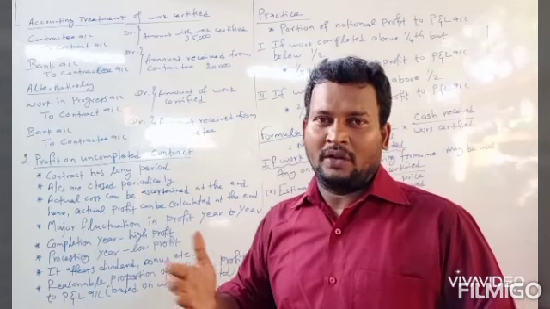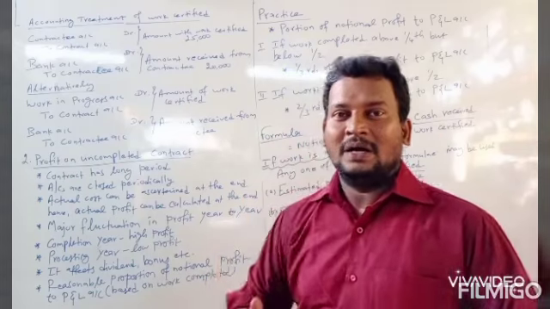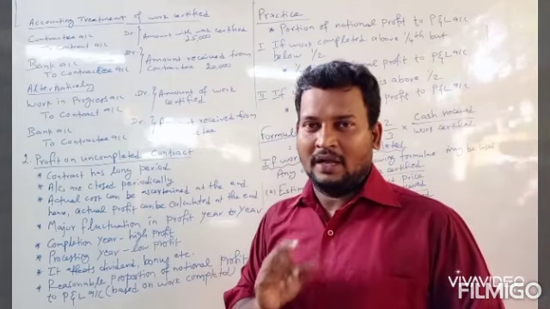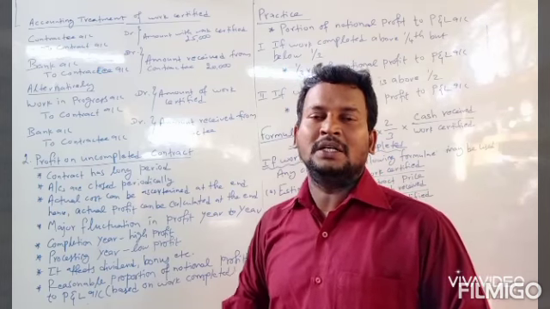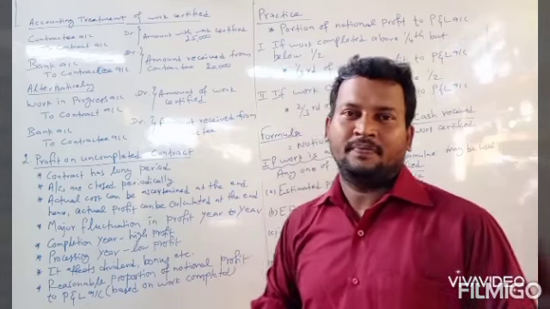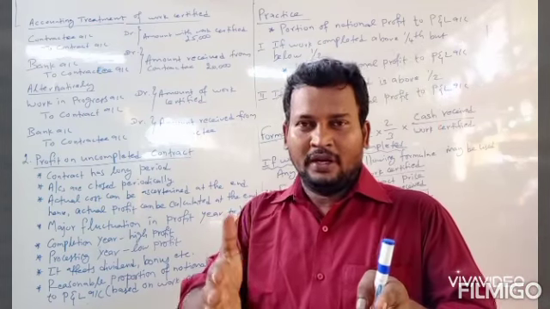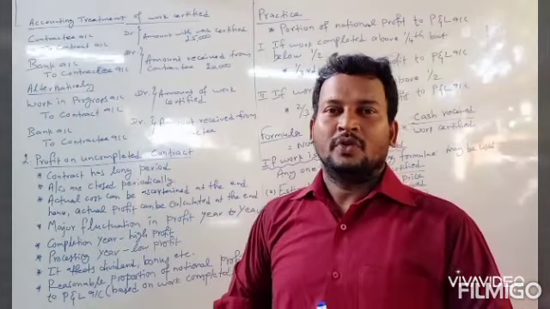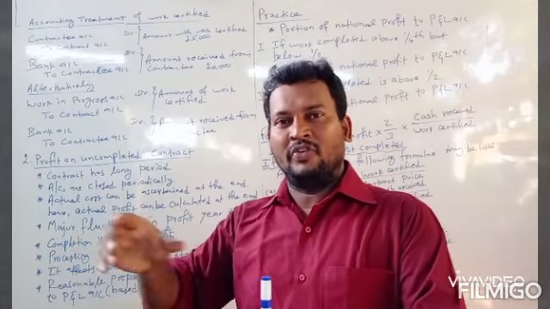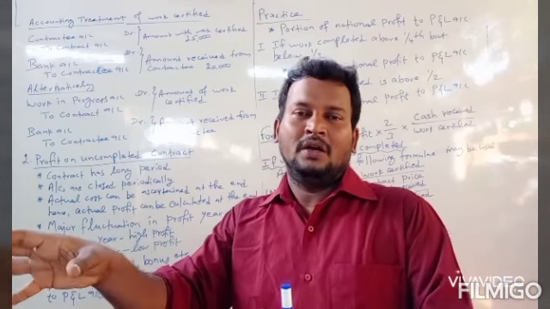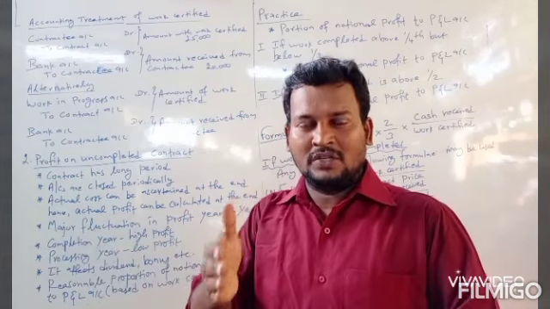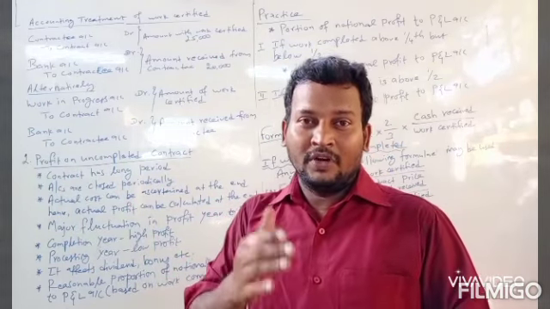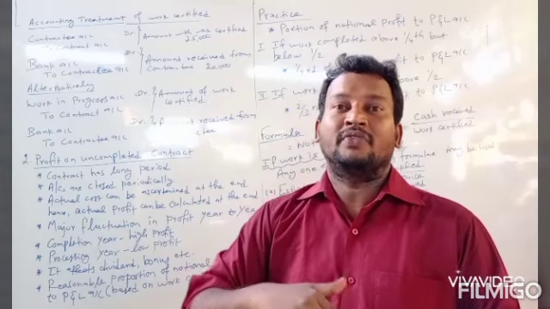So when the work is going on, that is an uncompleted contract, a certain part of profit should be transferred to profit and loss account, because if the profit is calculated at the end of the contract, the work is going on in a particular accounting year, and in the next accounting year the contract is closed. After completion of the contract, the profit will be calculated and transferred to profit and loss account. In such case, there will be major fluctuation in profit of the contractor's account.